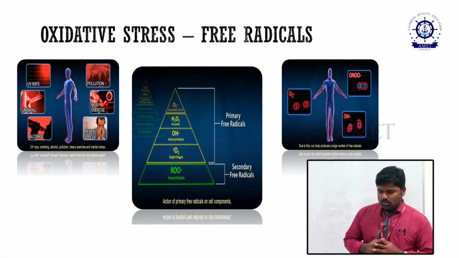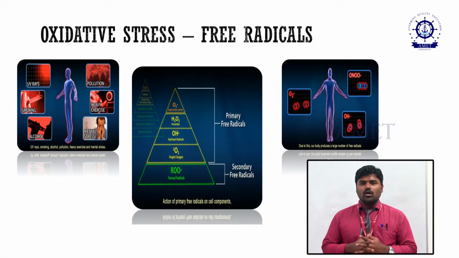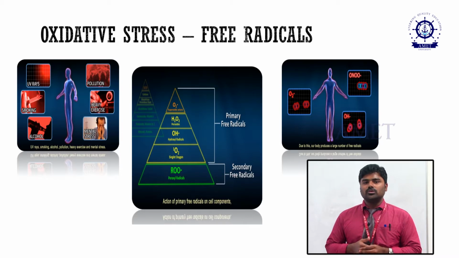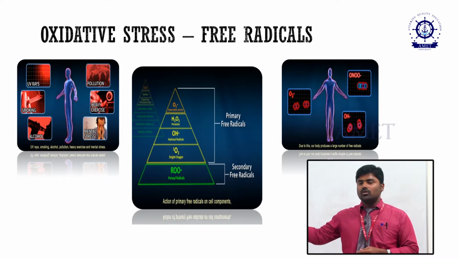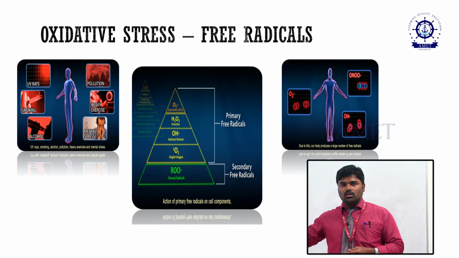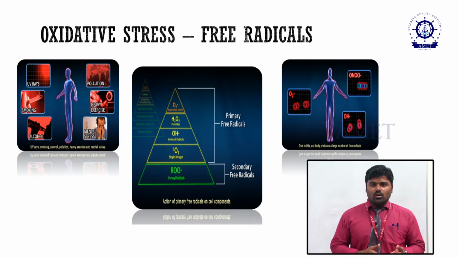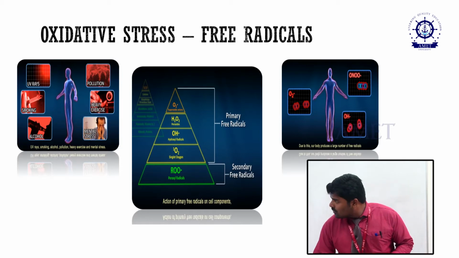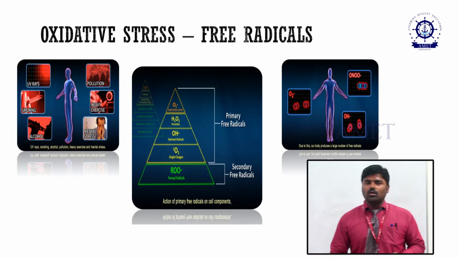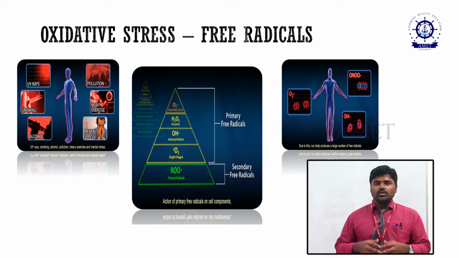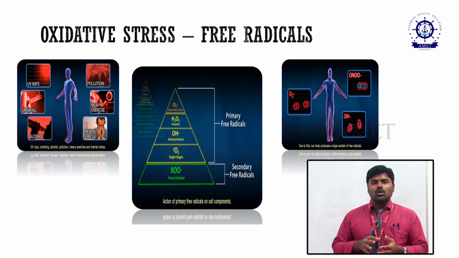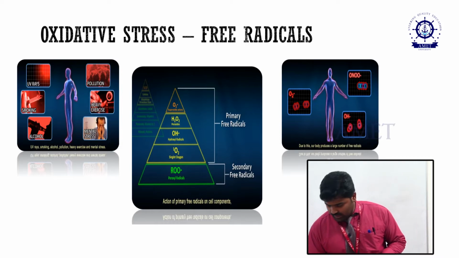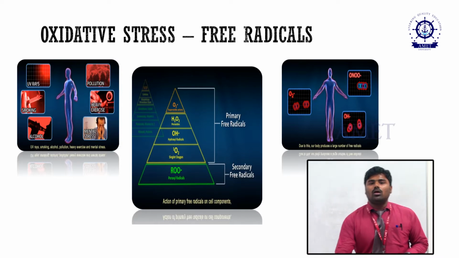Okay. Now we are talking about oxidation. Why is an antioxidant needed? An antioxidant is needed to quench free radicals, right? Free radicals are generated by oxidative stress, and there are a lot of sources of oxidative stress which I have mentioned here, starting from pollution or smoke or a lot of exercise or consumption of alcohol, etc. By these means, our body experiences oxidative stress. Due to this, a lot of free radicals are generated in our day-to-day life. So how do we quench these free radicals? This can be done by the antioxidant mechanism.